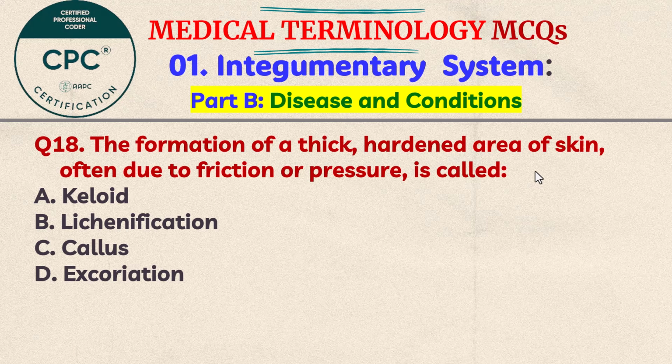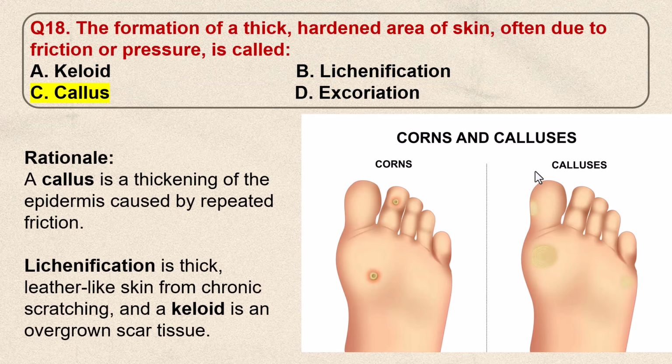Question number 18. The formation of a thick, hardened area of skin, often due to friction or pressure, is called A. Keloid, B. Lichenification, C. Callus, D. Excoriation. Think the answer. The correct answer is C. Callus. You can see there are two types of skin thickness. One is corn, the other one is callus. The callus is a thickening of the epidermis caused by repeated friction. On the other hand, lichenification is thick leather-like skin from chronic scratching, and keloid is an overgrown scar tissue.